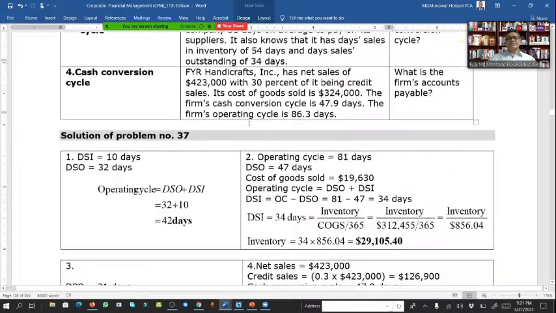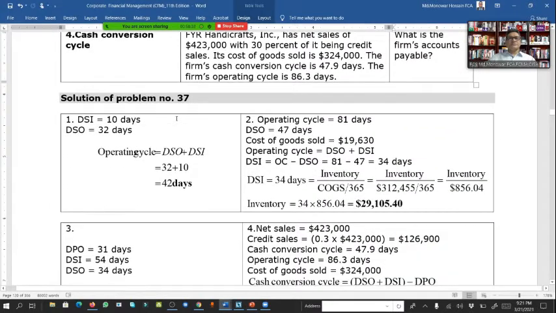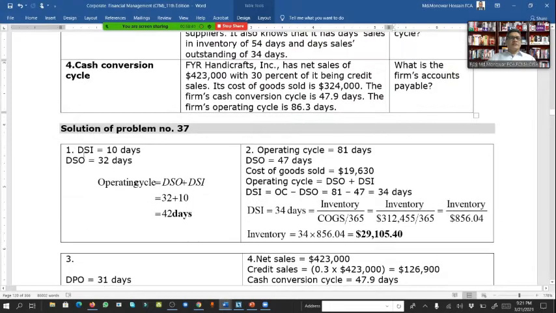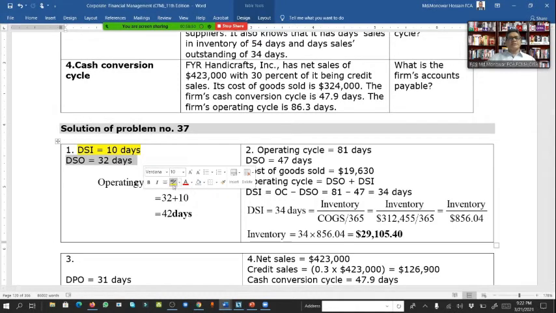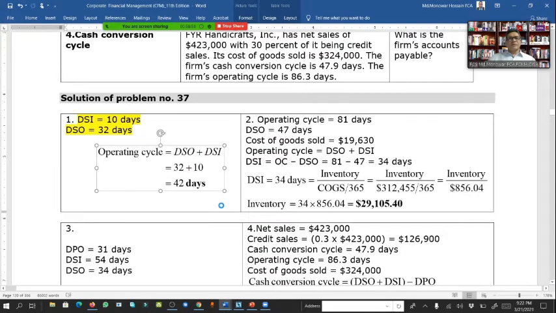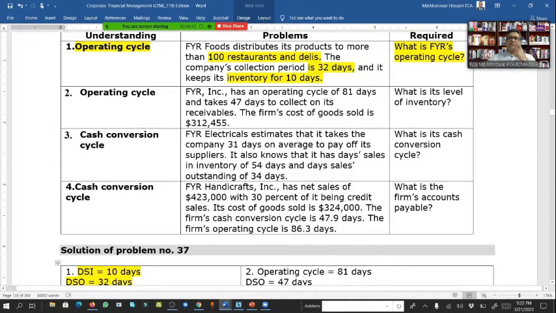So the operating cycle is here. Number 1, debt sale, that means inventory outstanding 10 days, debt sale after 32 days. So for the operating cycle, we just add them: 42 days. 32 days is the collection period and 10 days we also have to keep the inventory. So 42 days is the operating cycle.